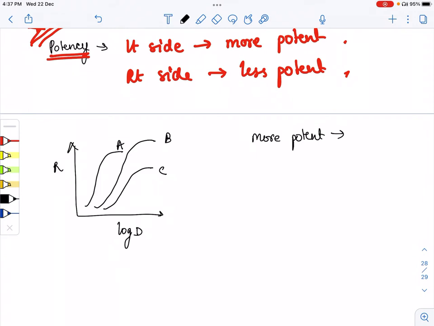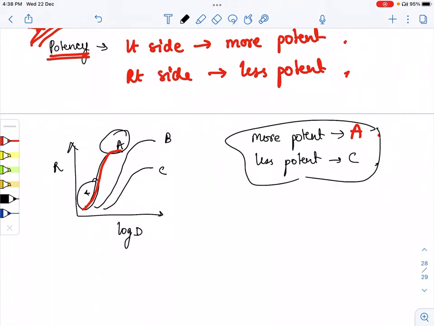Here the A line is more on the left side, so it is more potent, while the less potent drug is the C one. By this method we can easily identify which is the more potent drug and which one is the least potent drug.